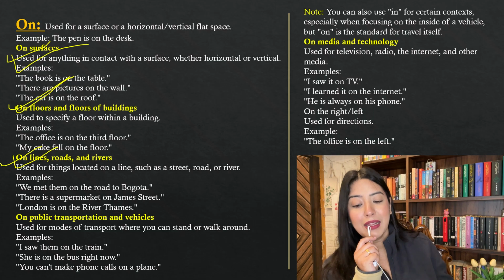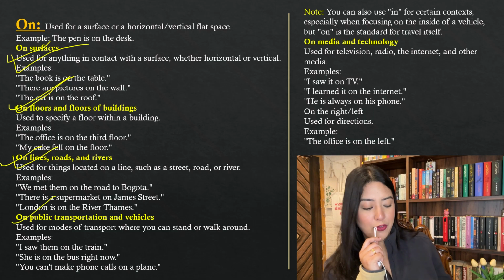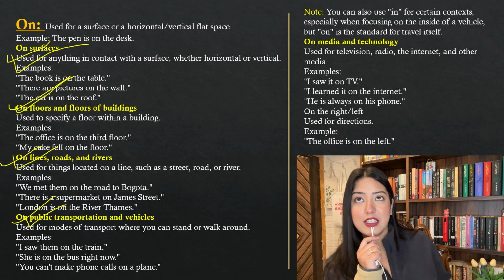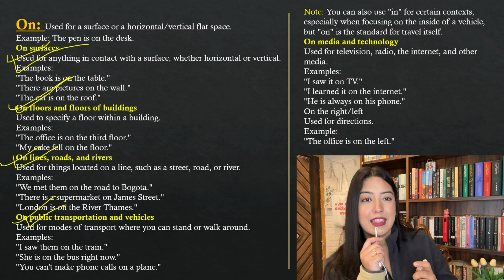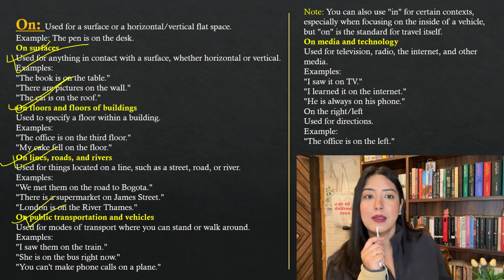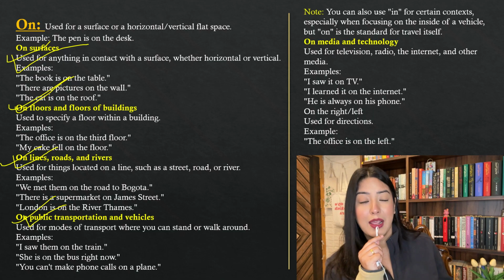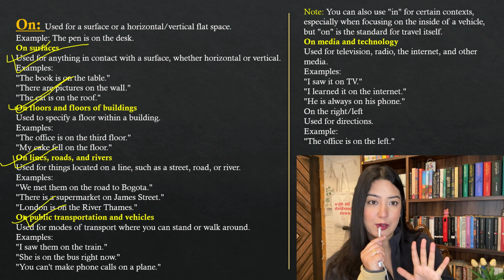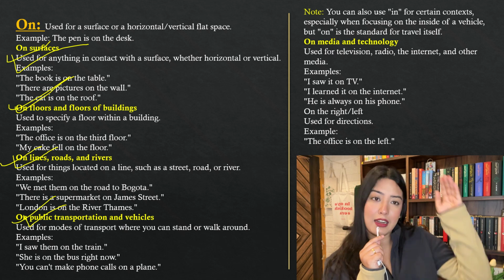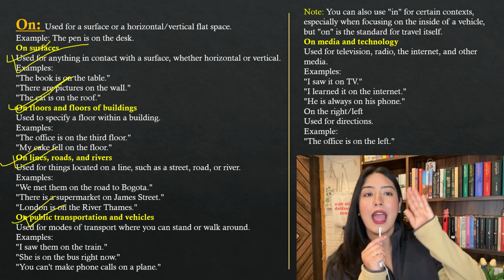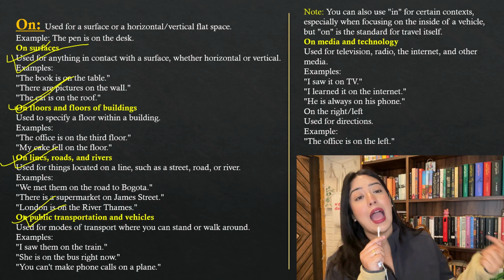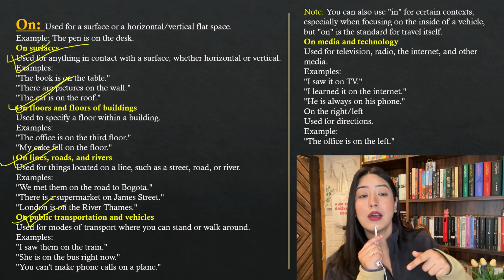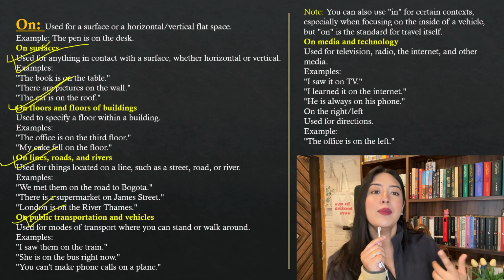Now, in public transportation and vehicles, if you question me, you'll say, in the previous slide I told you that you can say "I'm sitting in my car." Then how can I be on the bus? How can I be on the train? Because a train is also an enclosed space. A car is also an enclosed space. A bus is also an enclosed space. But I said I am sitting in the car, while I'm saying I'm traveling on the bus. Why will I say "on"?